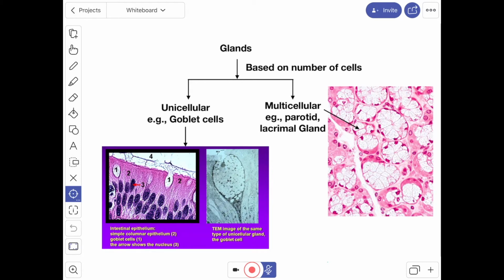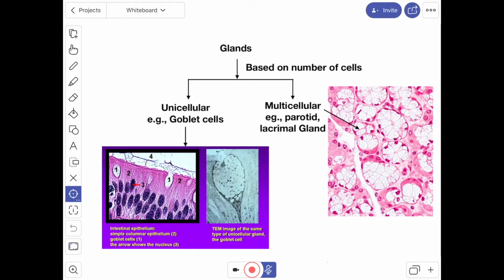Depending upon the number of cells, the glands may be classified as unicellular glands. The unicellular glands are interspersed among the other non-secretory epithelial cells. They can be found in the epithelial lining of the intestines. So here the goblet cells form the unicellular glands.